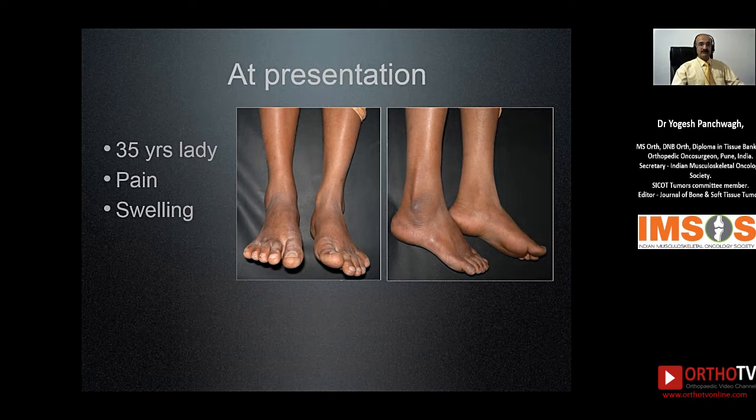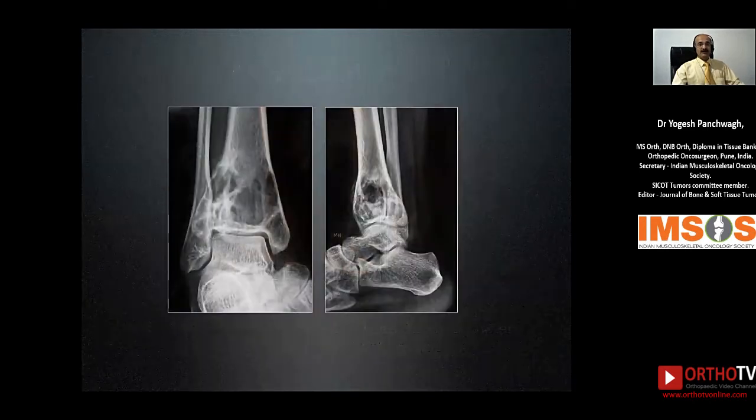This is a case of a 35-year-old lady who presented to the orthopedic surgeon with painful swelling in her right ankle. And her X-ray showed a very well-defined lytic lesion in the distal tibia. At the outset, it looks like a very well-defined lesion with a narrow zone of transition, no soft tissue extension, hardly any periosteal reaction, and has all the features of a benign lesion.